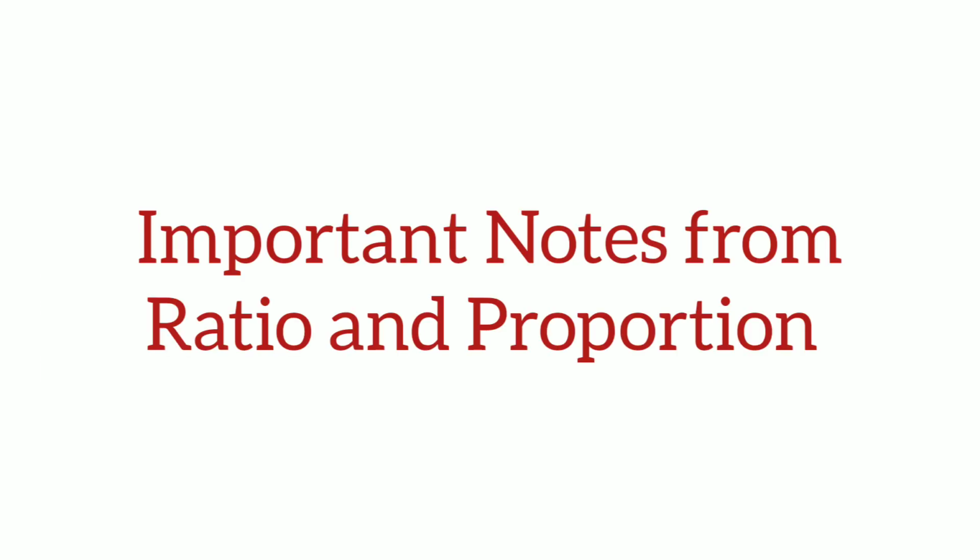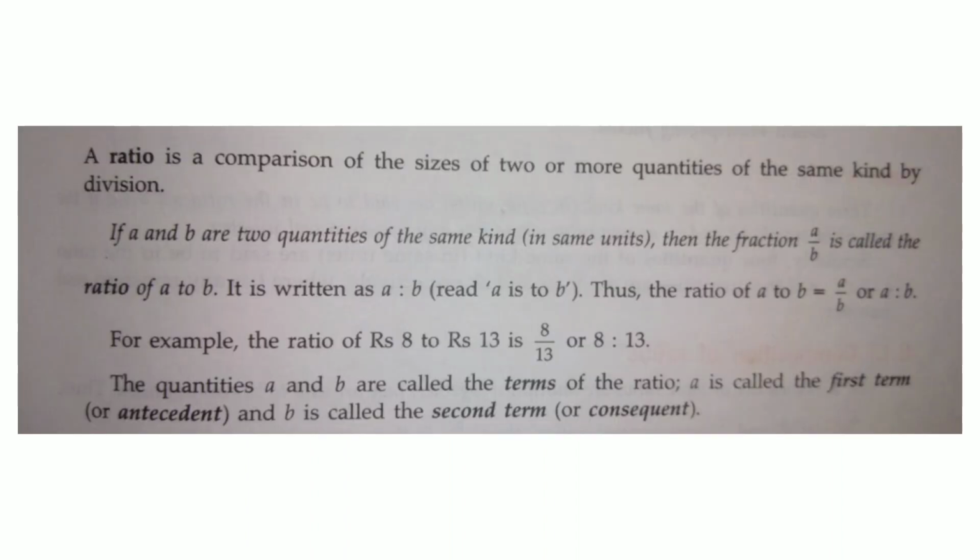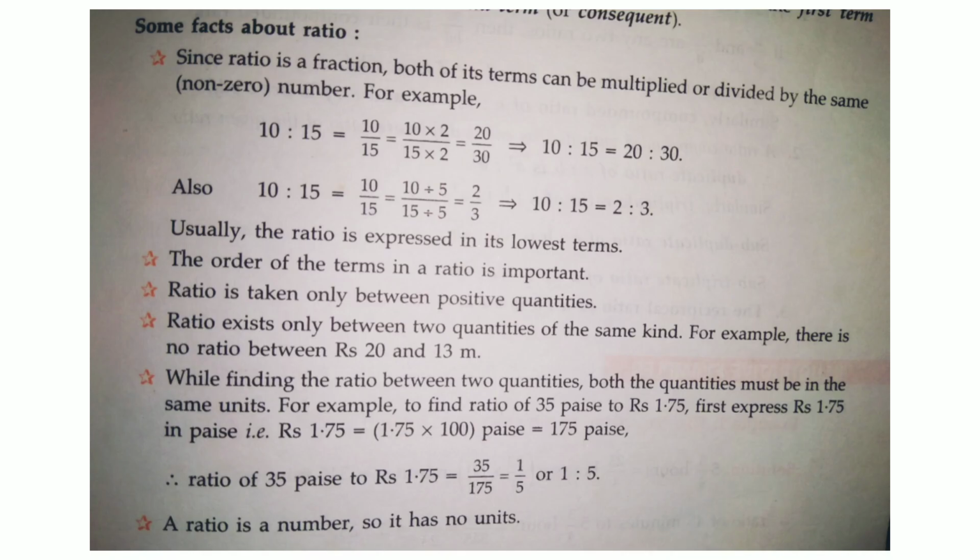Ratio and proportion. If a and b are two quantities of the same kind, then the fraction a by b is called the ratio of a to b. It is represented as a is to b. The first term is known as the antecedent and the second term is known as the consequent. Here are some facts about ratio that you can go through once.